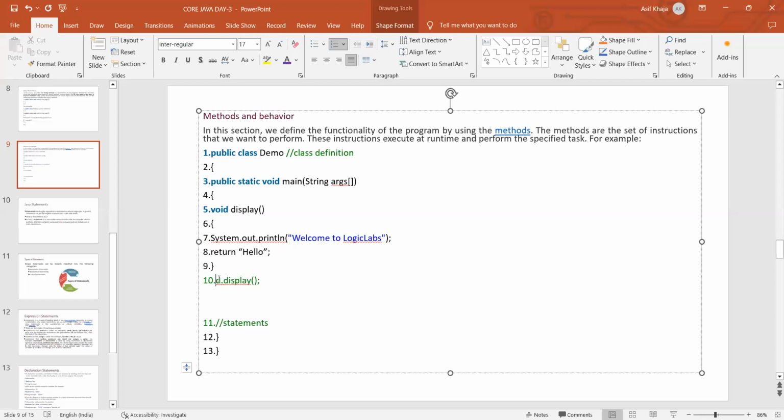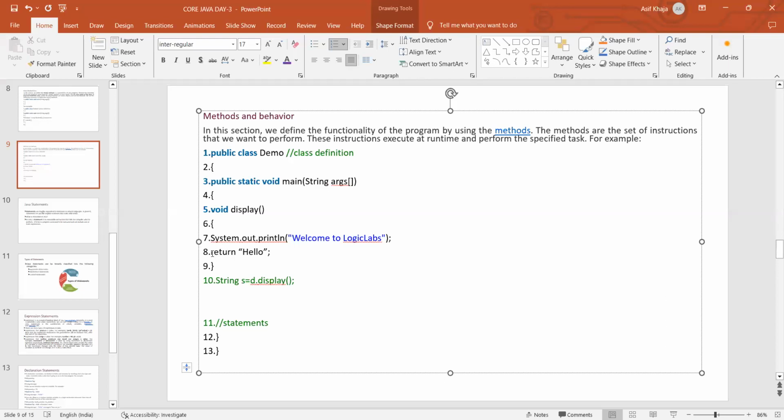Whoever is calling this method should have one variable of type string, because this display method is returning a string value. So the returned value should be accepted by some string variable. So we are writing the return statement to jump from one position to another position. In order to return something from methods, we are going to use these return statements.